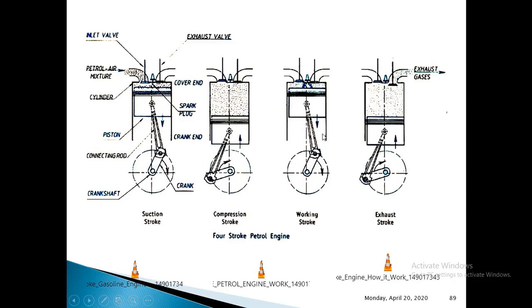This is power stroke. And before going to exhaust stroke, you need to write this constant volume heat rejection process. You can write, when the piston is about to finish the power stroke, the exhaust valve will be opened, and as soon as the exhaust valve opens, part of the exhaust gases will move out through the exhaust valve. That is shown as constant volume heat rejection process on the PV diagram.